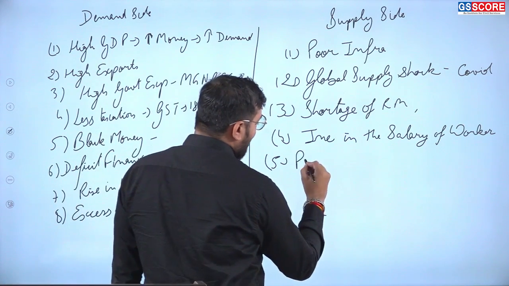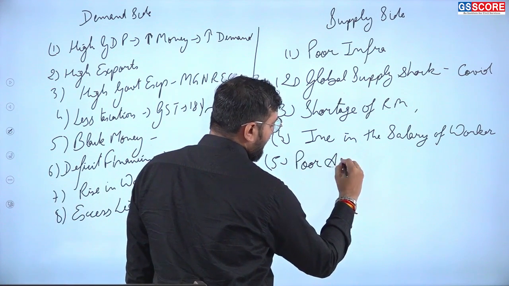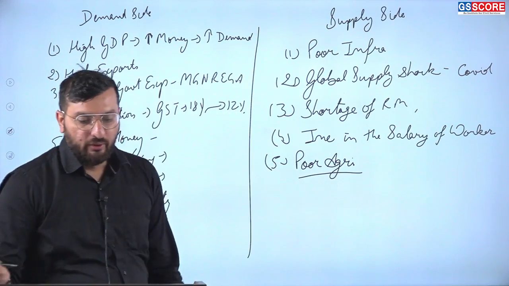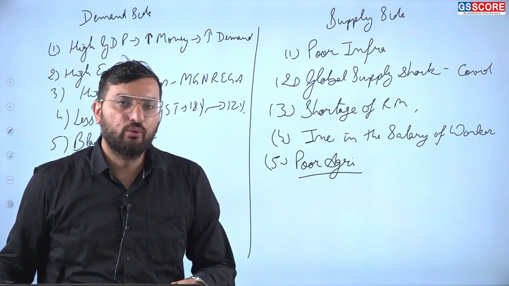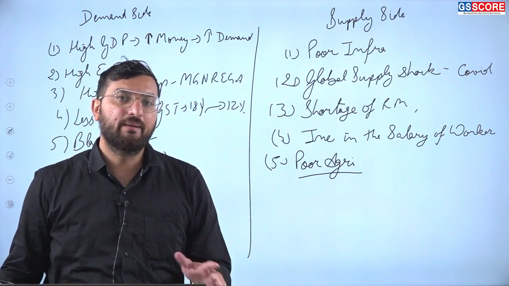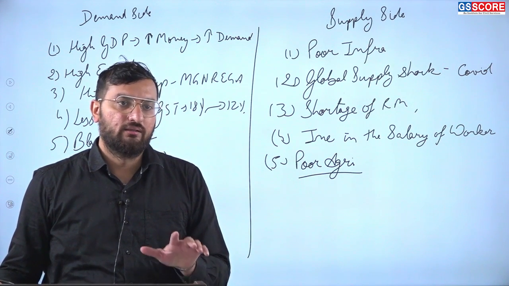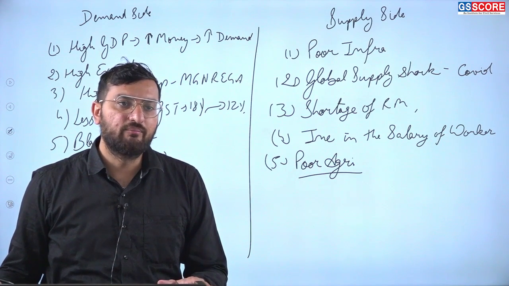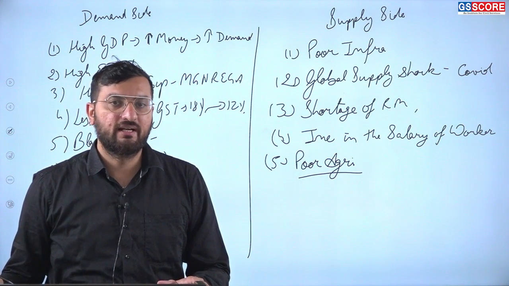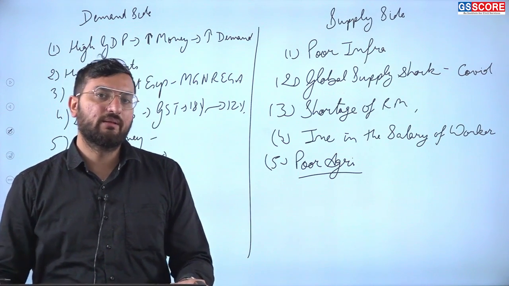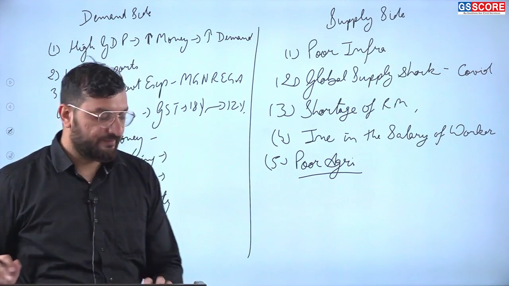Then poor agriculture. Poor agriculture supply can be due to a lot of reasons. There might be a pest attack, or the monsoon was not good. There were flood problems or any other problems that led to decrease in the agriculture supply. So it will lead to increase in the prices of agriculture products.